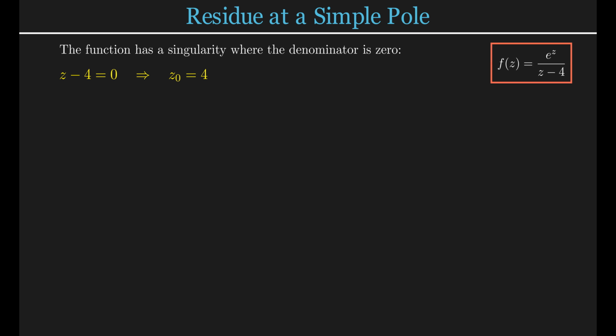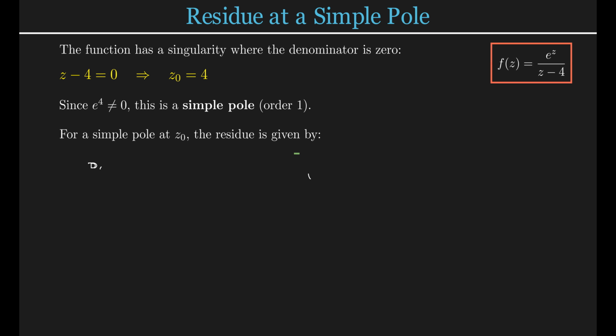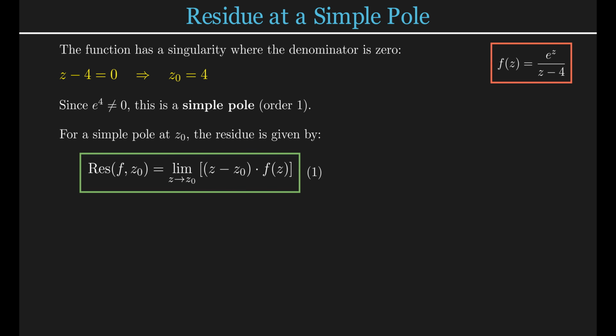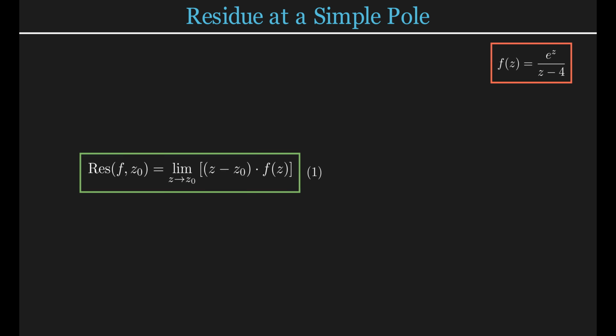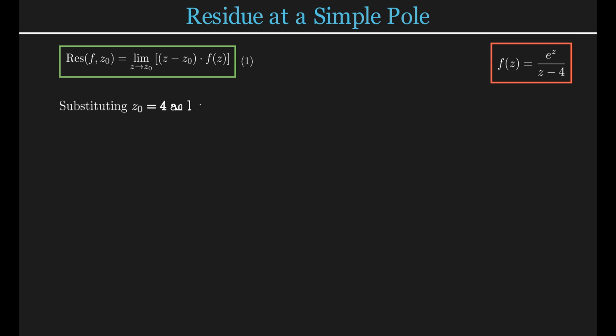Since the numerator does not vanish at this point, we classify this singularity as a simple pole, that is, a pole of order 1. To compute the residue at a simple pole, we use the standard formula. The residue is given by the limit as z approaches z0 of the expression z minus z0 multiplied by the function f of z. Now, let's apply this formula to our specific function.